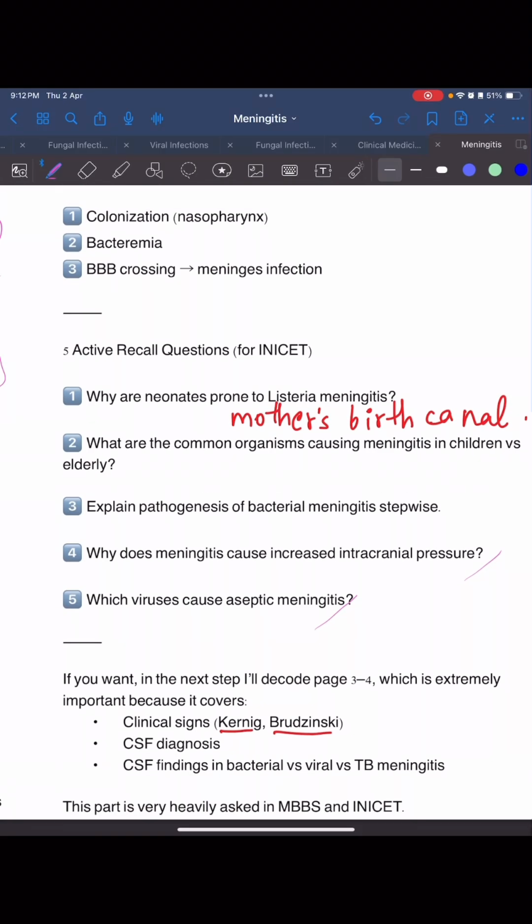So on the next pages we'll be seeing clinical signs. Those are KB signs. We have a KB resort nearby in Loni, and any time I go there I have to remember KB, that is Kernig and Brudzinski sign for meningitis. Then we have to see CSF diagnosis and CSF findings in bacterial, viral, and TB meningitis.